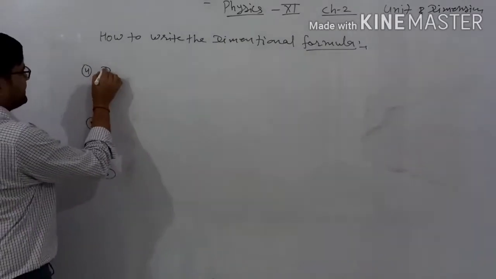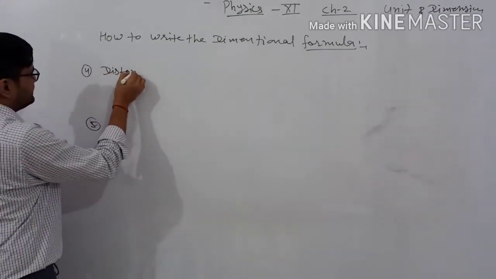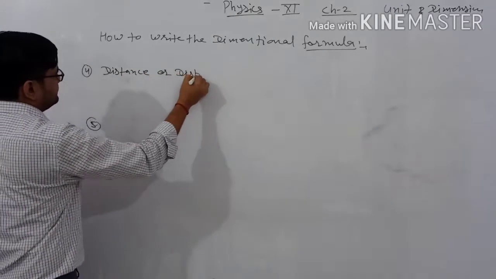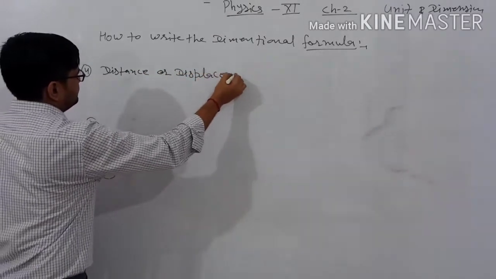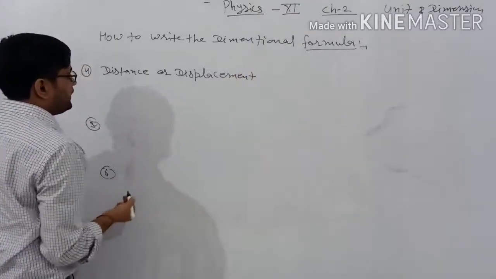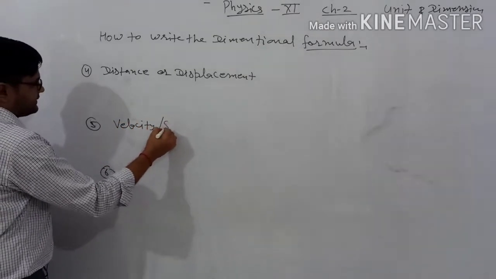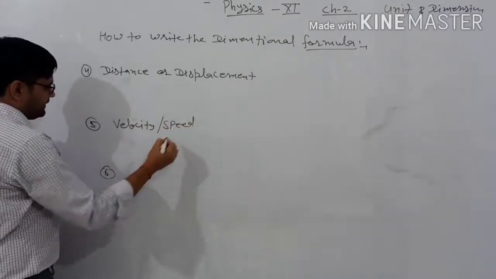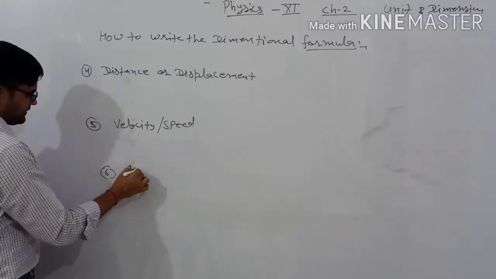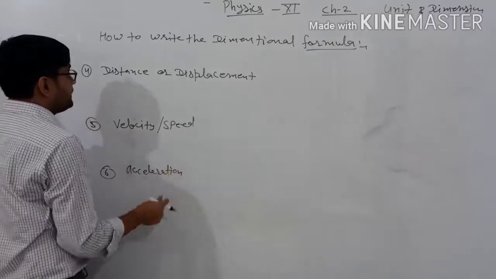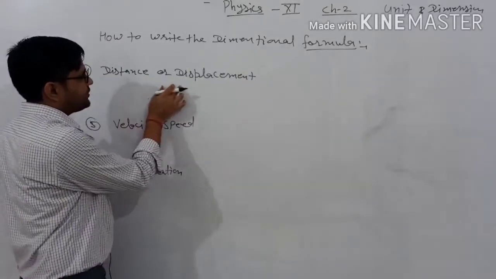Distance or displacement. दूरी और विस्थापन. Next we will talk about the velocity, or we can say that it is to be about the speed. Next we will talk about the acceleration. Third, first we will talk about the distance or the displacement.